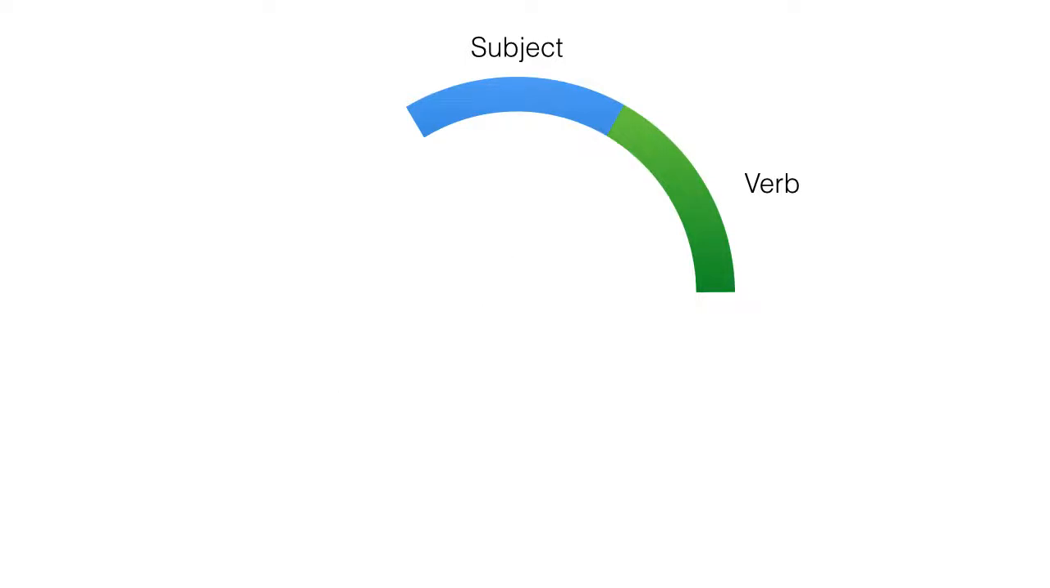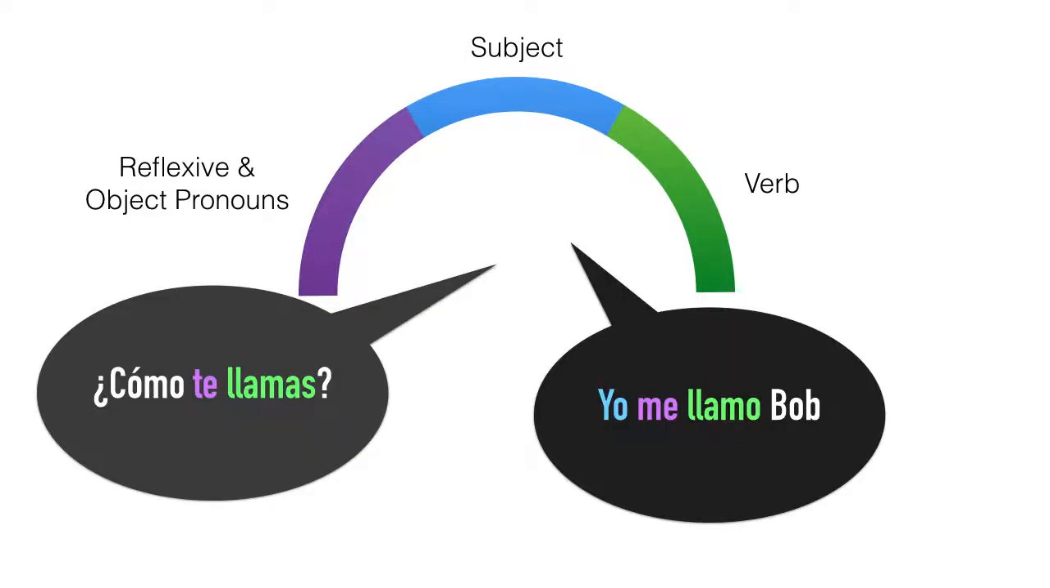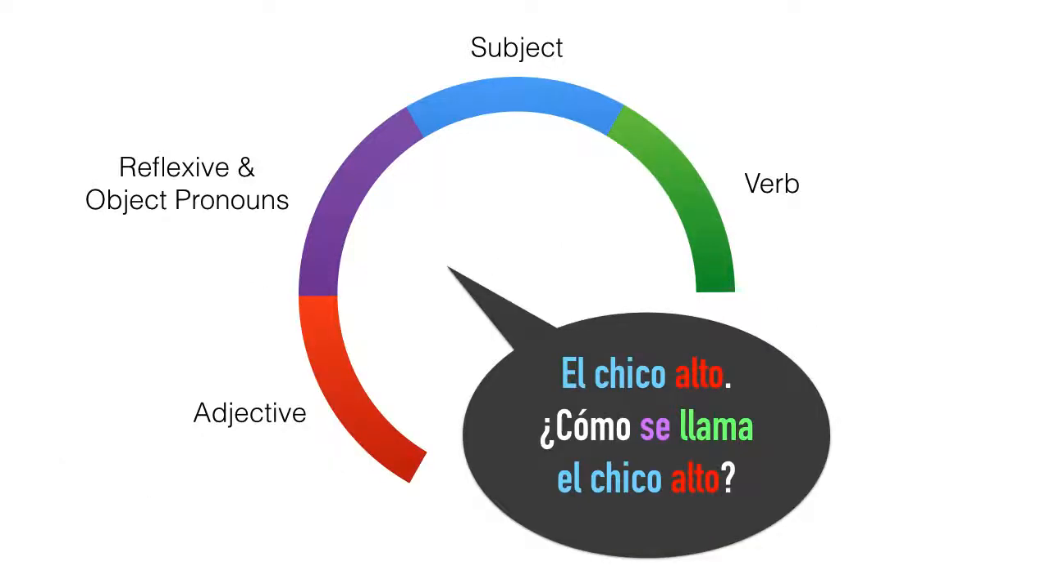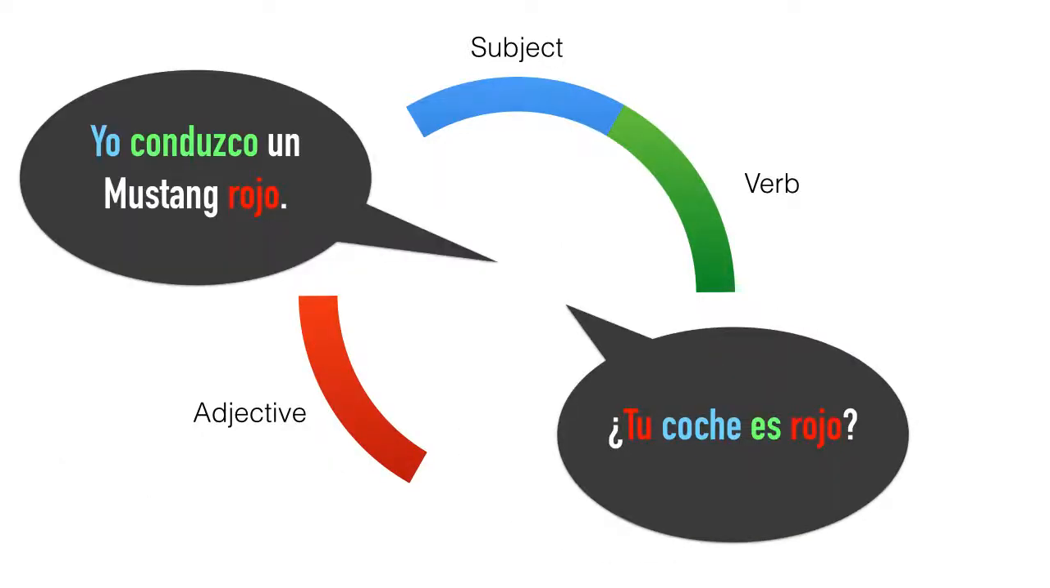But then you hit sentences that are a little more complex, like ¿Cómo te llamas? And Yo me llamo Bob. And then sometimes we need some description too. ¿Cómo se llama el chico? ¿Cuál chico? El chico alto. ¿Cómo se llama el chico alto? Or maybe, Yo conduzco un Mustang rojo. Remember, adjectives add to our knowledge. Rojo, the adjective, tells us the color of my car.